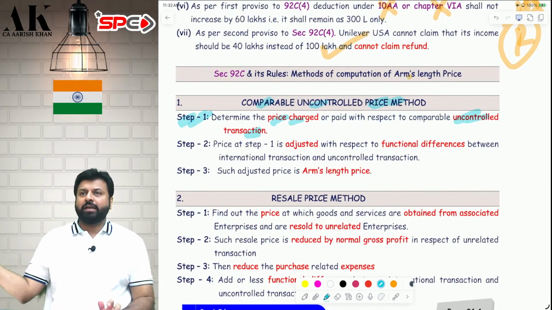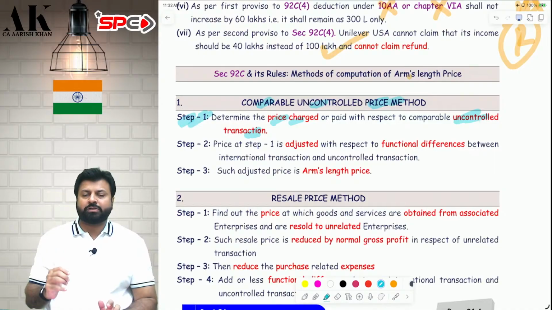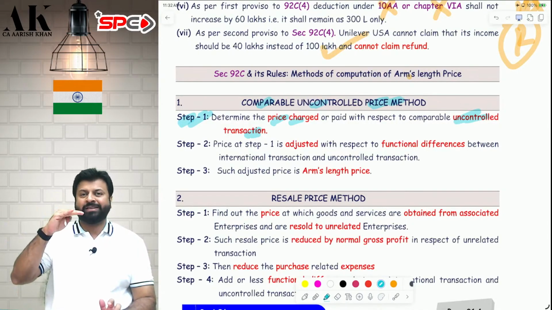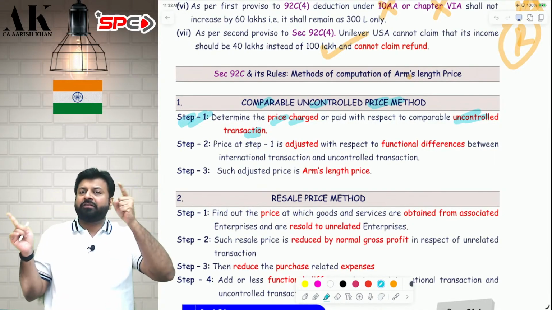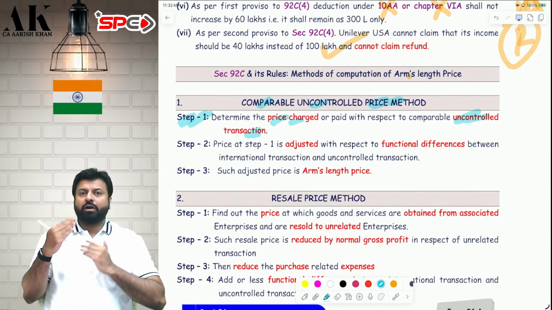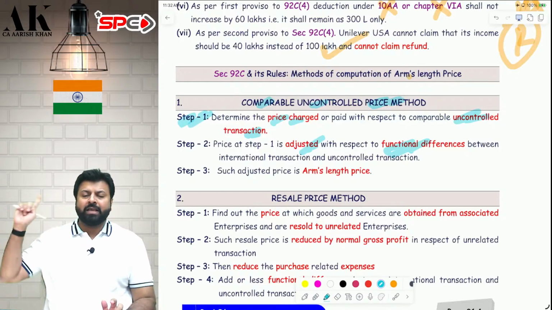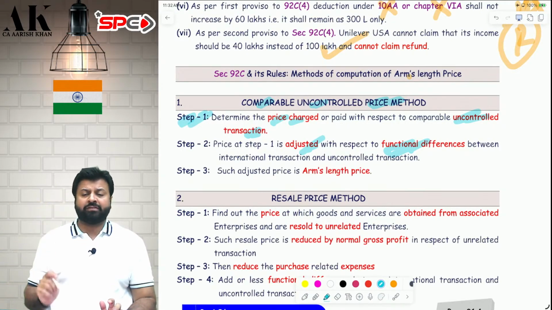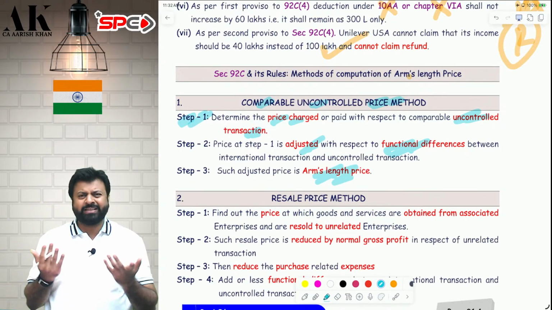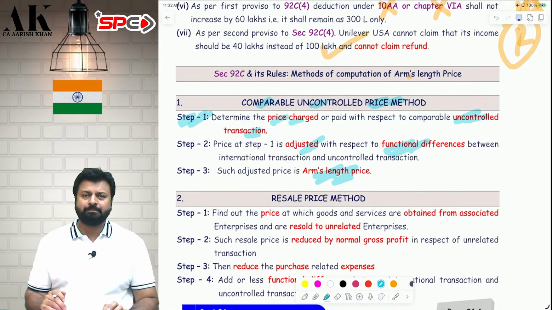So to the third party you are selling for 3,000, to your associate enterprise you are selling for 2,000. So take 3,000 as the base price, and then find out the functional differences between both of them. Whatever the functional difference is, you have to add and less in the third party price. Then you will get your arm's length price. Very simple method, nothing great as such.